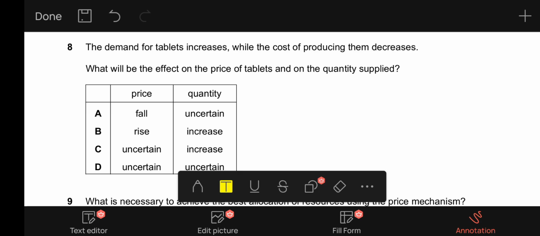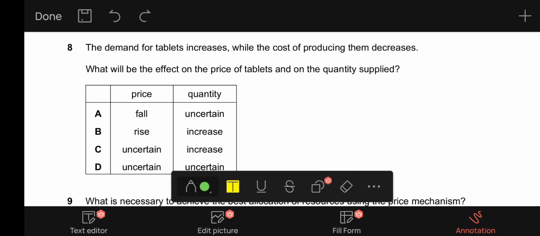But since we do not know by what quantity the demand is rising or by what quantity the supply is rising, we cannot tell the change in the price. Therefore, it is uncertain. The price is uncertain and the quantity will surely increase. So C is our correct option for 8.